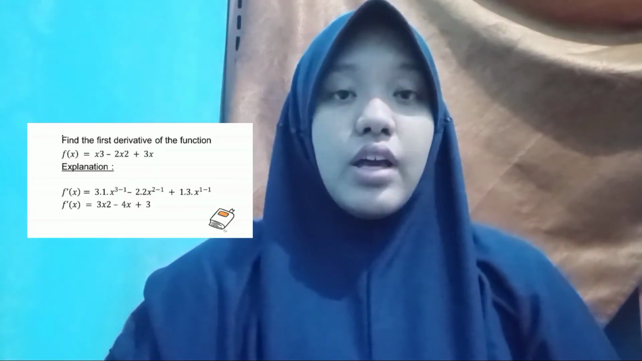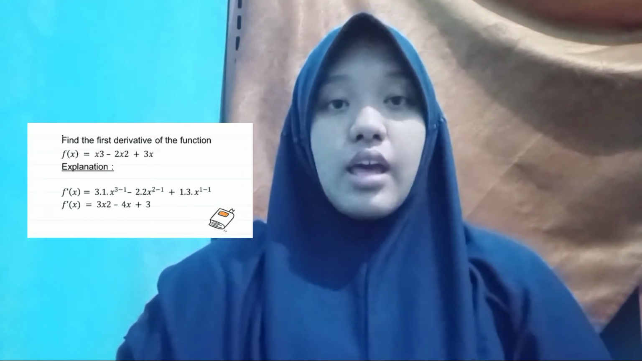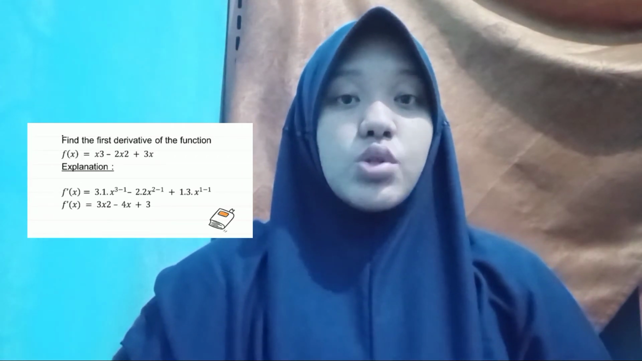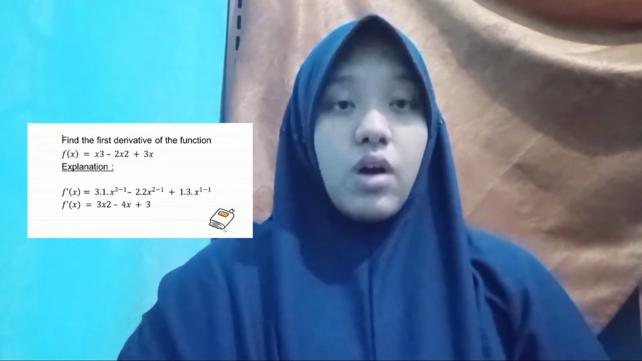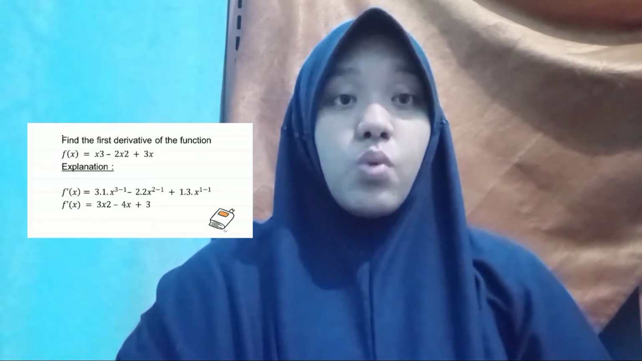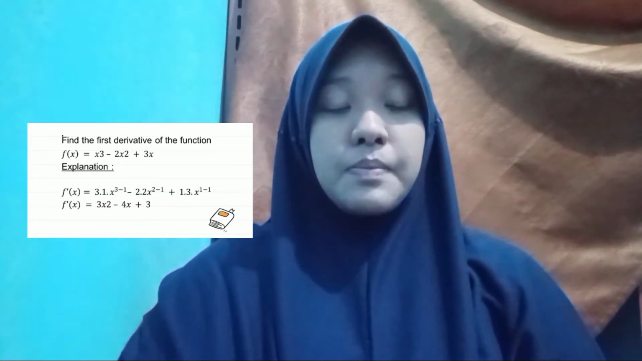Example. Find the first derivative of the function f(x) equals x cubed minus 2x squared plus 3x. Answer. f prime x equals 3 times 1 times x to the power 3 minus 1, minus 2 times 2 x to the power 2 minus 1, plus 1 times 3 times x to the power 1 minus 1. f prime x equals 3x squared minus 4x plus 3.